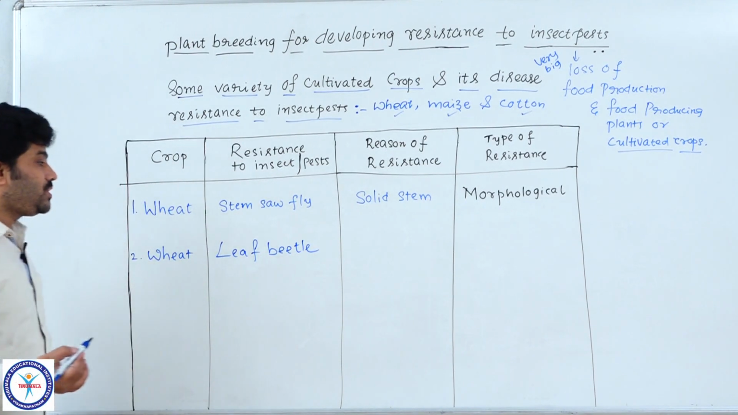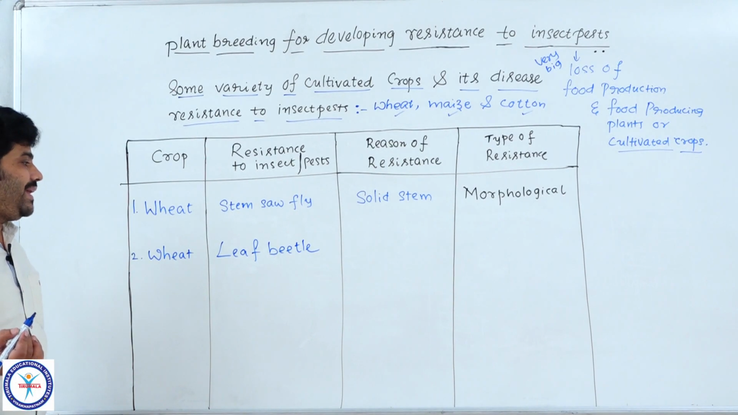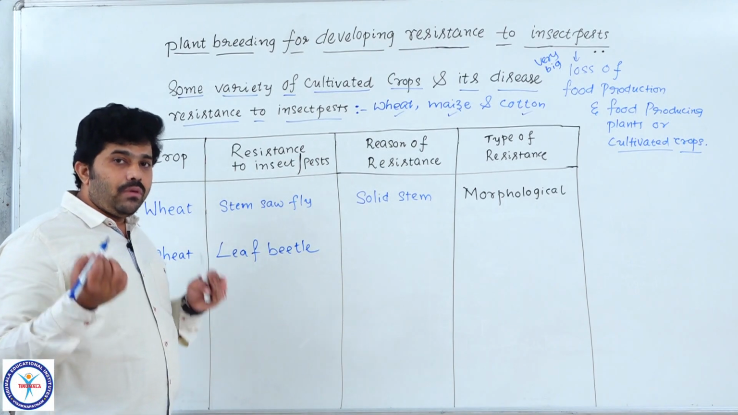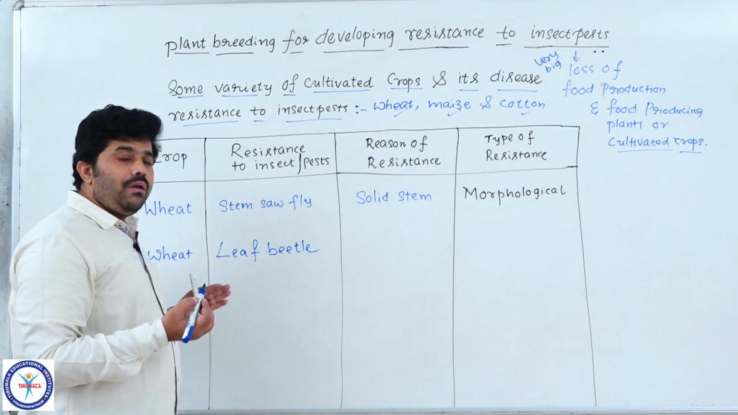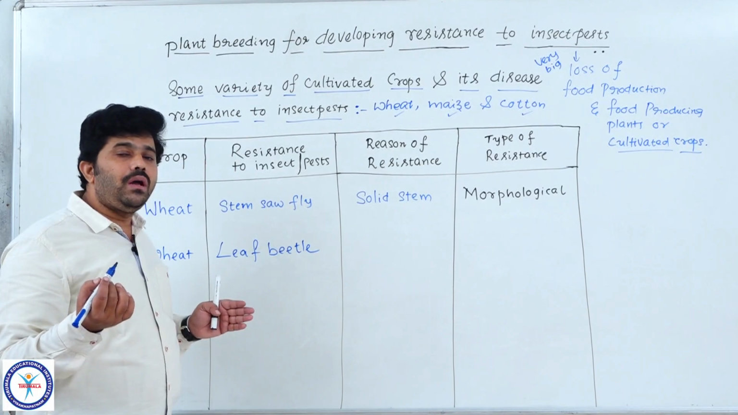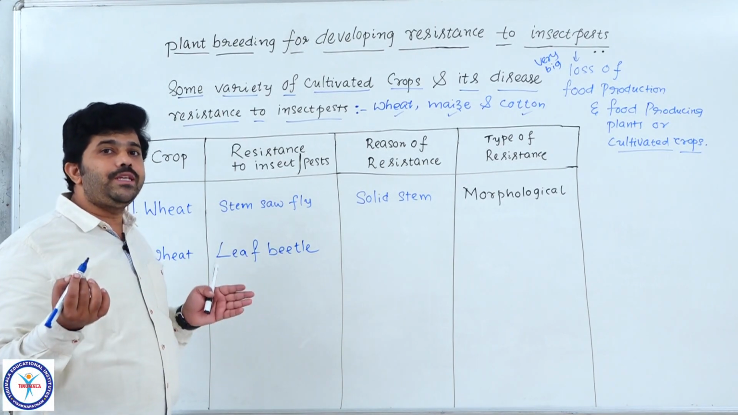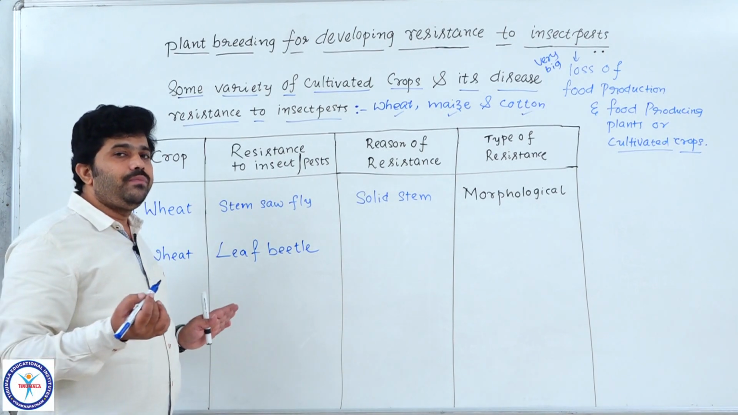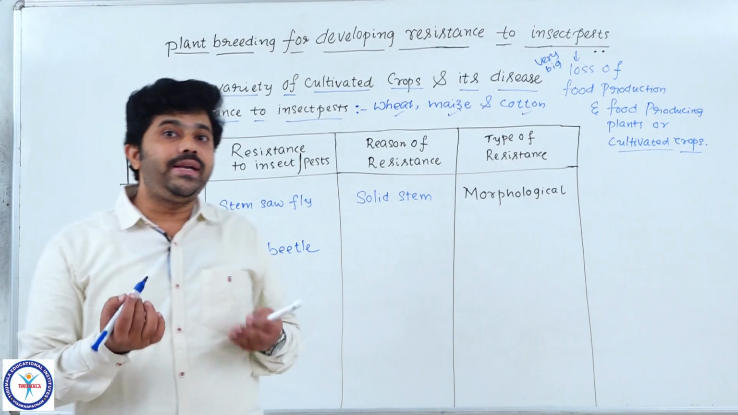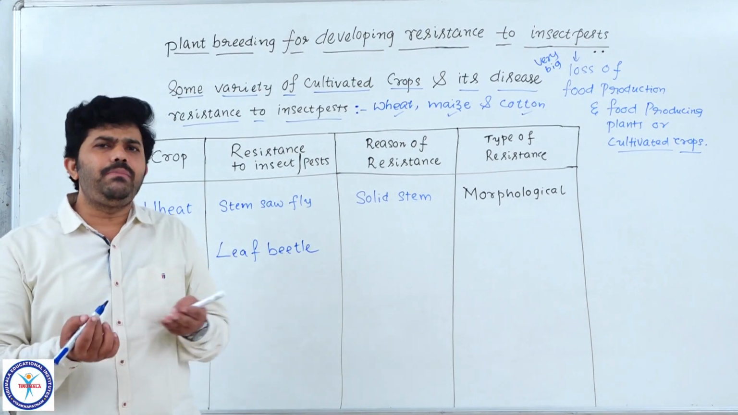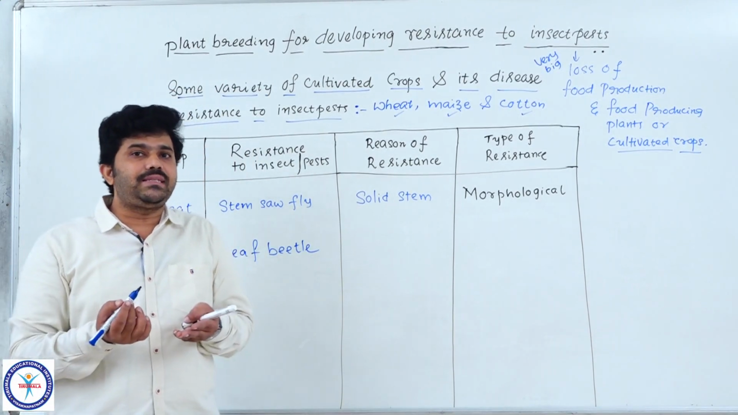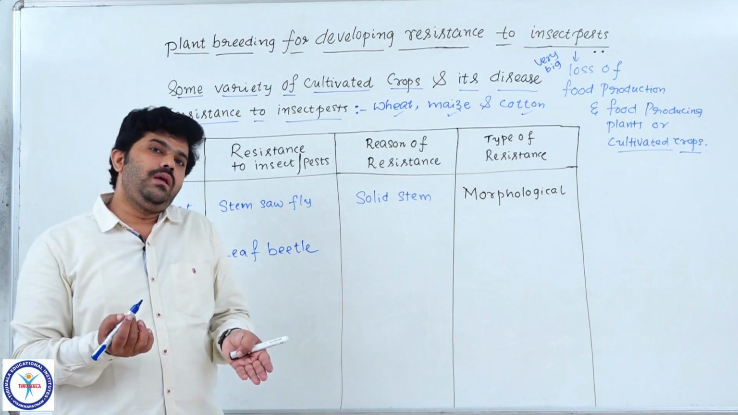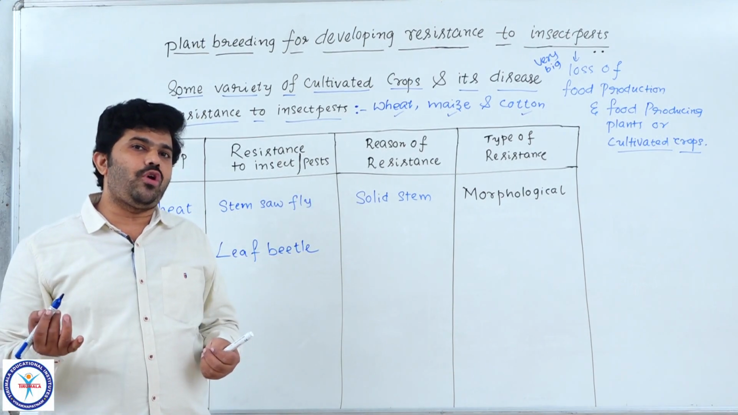Leaf beetle is also a very big problematic insect pest which damages crops like wheat. They cause a very big loss of food-producing plants. Already we know, nearly 20 to 30%, maximum 20 to 30%, or in some cases we have seen 30 to 40% crop loss. In some cases the complete crop is destroyed by